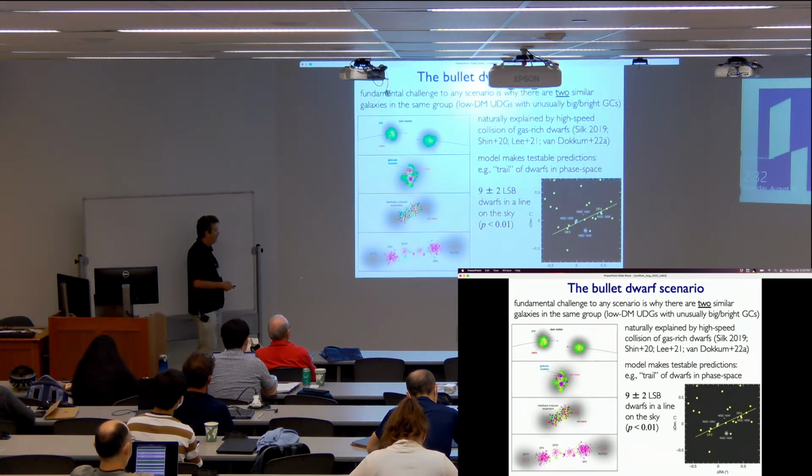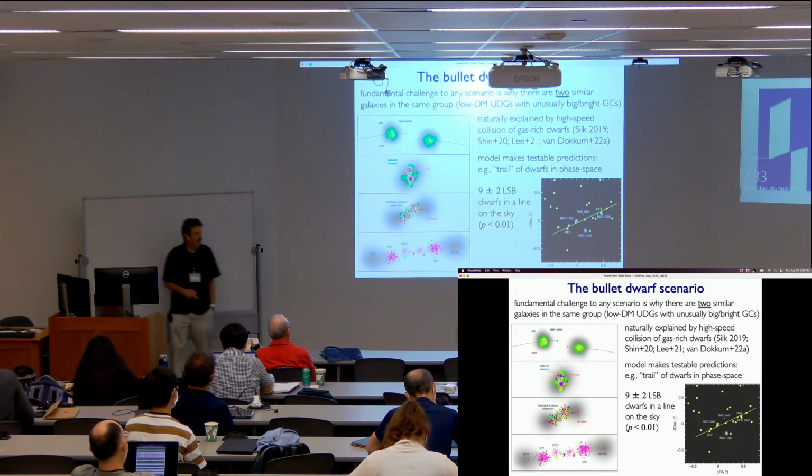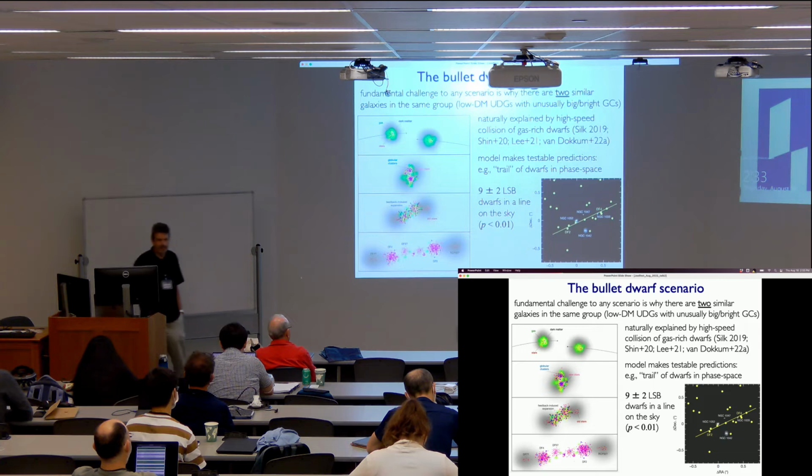That's the opposite of the dark matter poor galaxies. So one of the first things that we did, or Peter van Dokkum did, is look at the positions of galaxies in this group of dwarf galaxies and just see, is there any evidence for a trail? You can see by eye, hopefully, that there is this line here that just happens to line up with the two dwarf galaxies that have the low dark matter content. So there's 9 plus or minus 2. We did various statistical analyses to check that this is a significant feature.